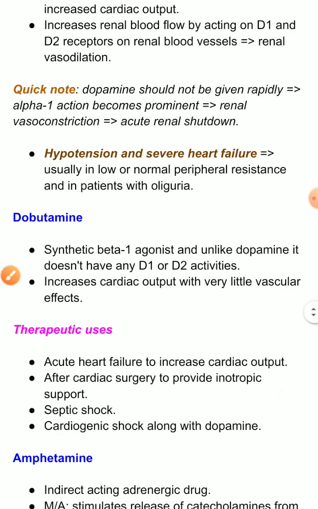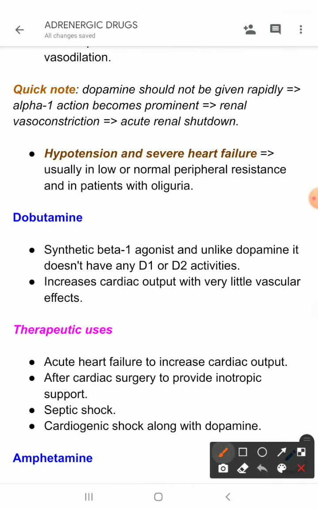Now, another indication of dopamine: we can use this drug in hypotension and severe heart failure, usually in low or normal peripheral resistance, and in patients with oliguria. You can understand these things.